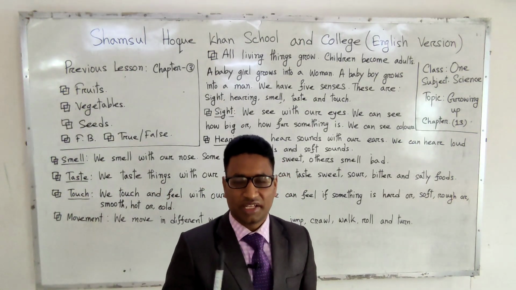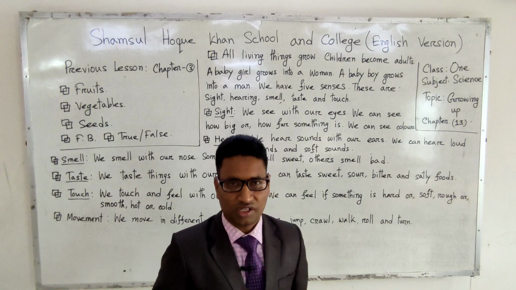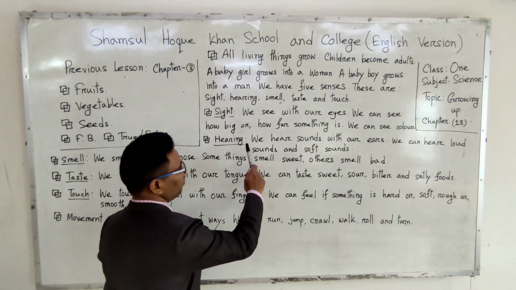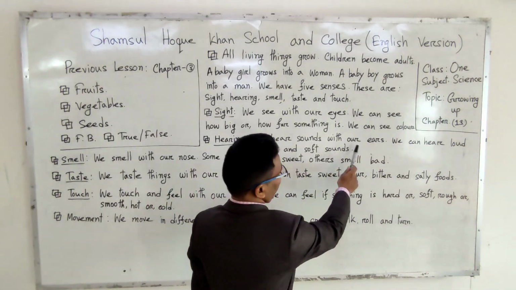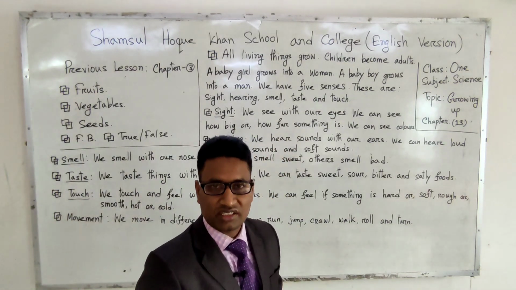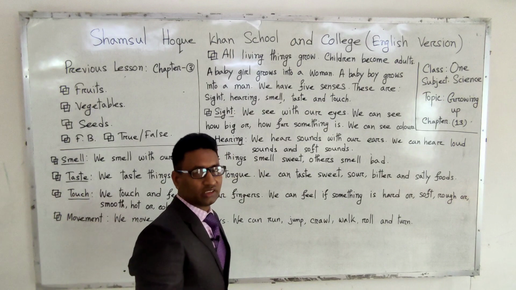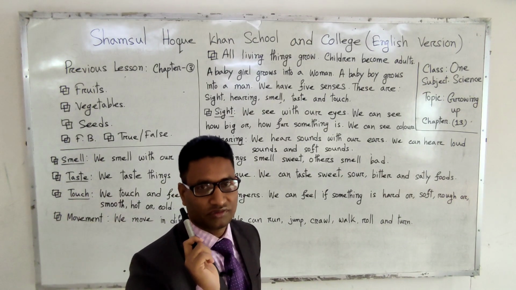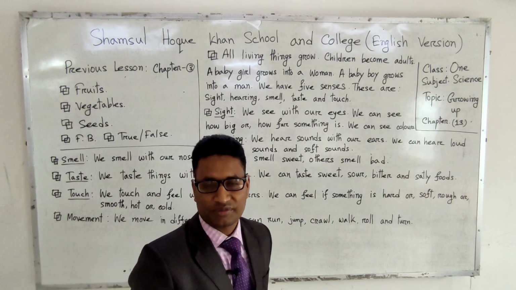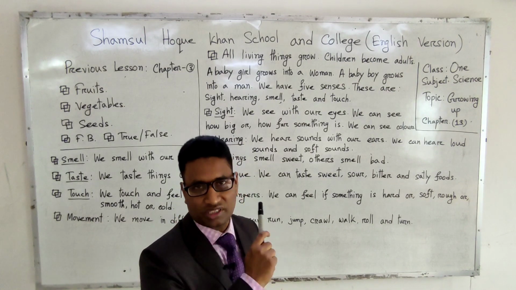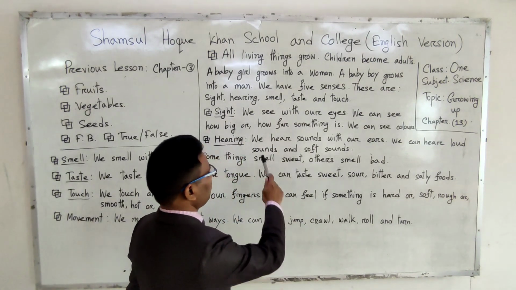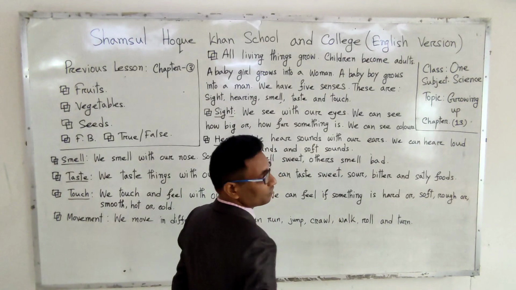Now, the other one, hearing. Hearing is another kind of sense organ, and we hear sounds with our ears. আমরা শব্দ শুনতে পারি আমাদের কানের মাধ্যমে। 2 ears are present in human beings.